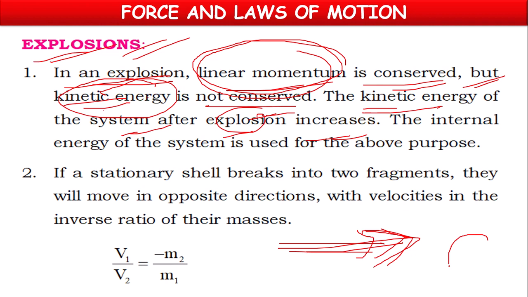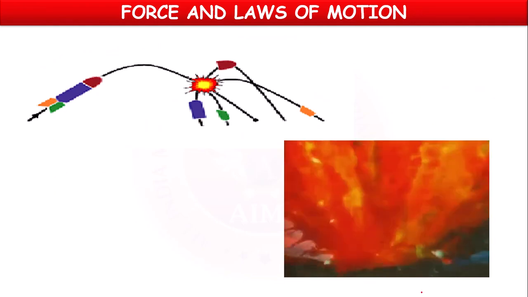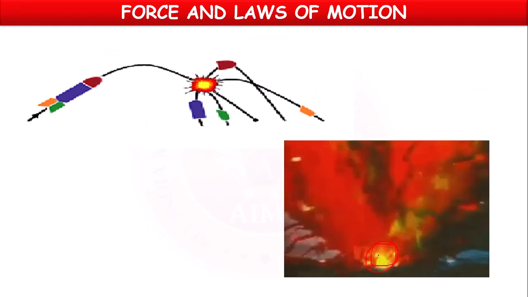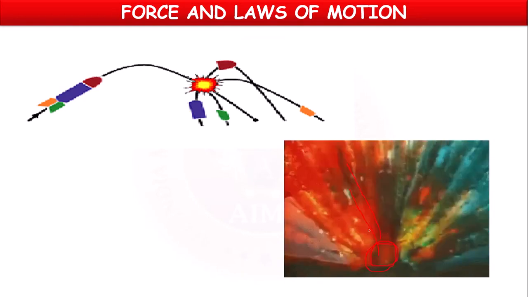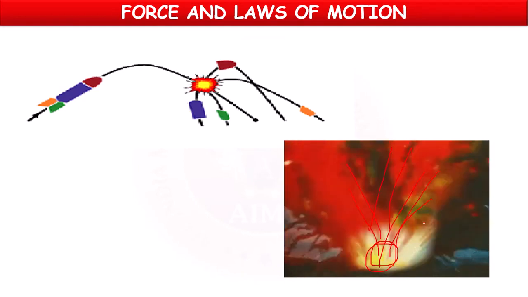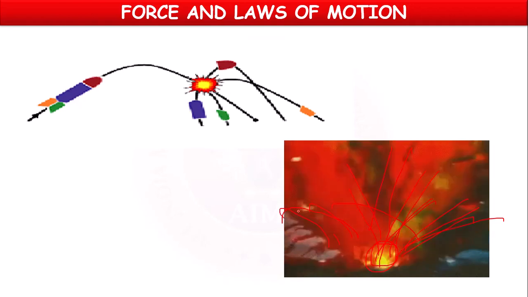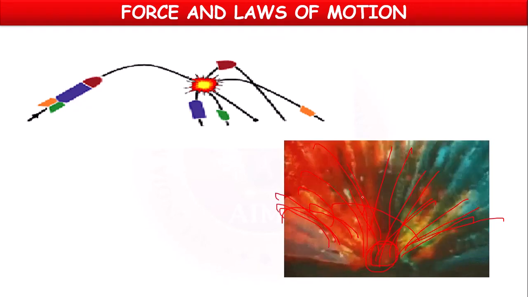If you take any explosive material like a bomb, before explosion it will be at rest. But suppose this is the bomb, once it explodes, it will break into pieces and all the particles will go in all directions with very great force.